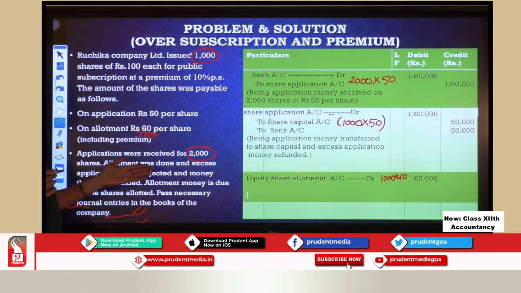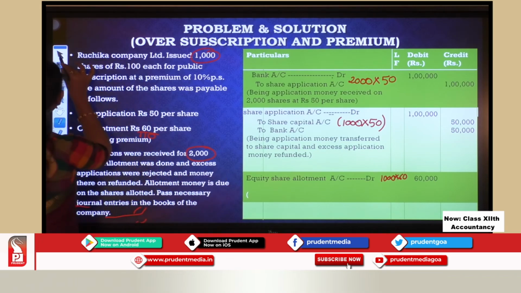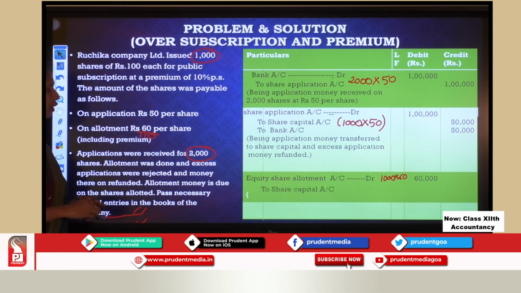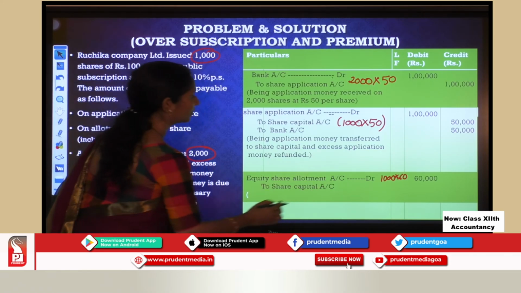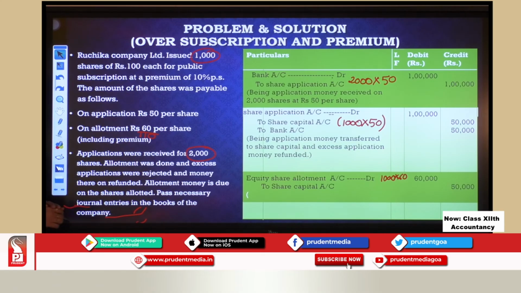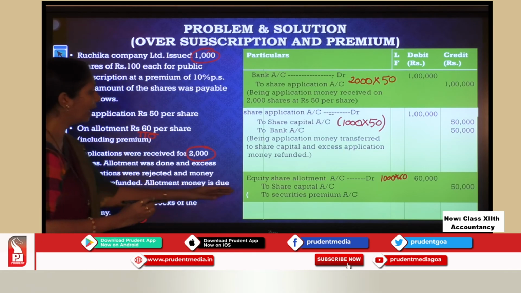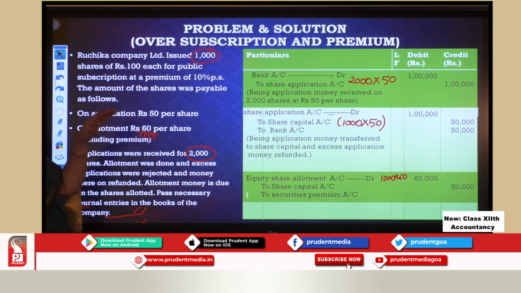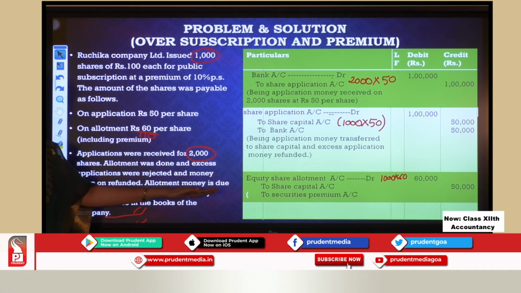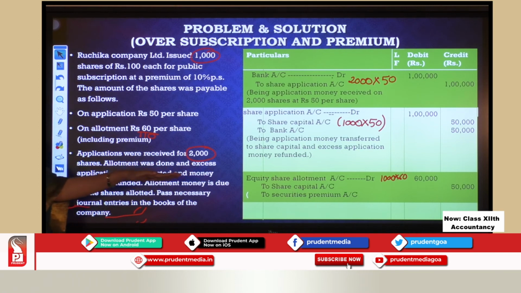Now I have to pass the entry to transfer this to share capital. So I have the next entry, to share capital account, 60,000 rupees, and I have to write the narration. Before writing the narration, there is 10 rupees included for securities premium. So that securities premium I have to transfer to securities premium account.